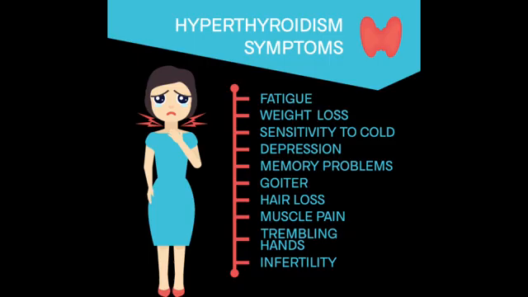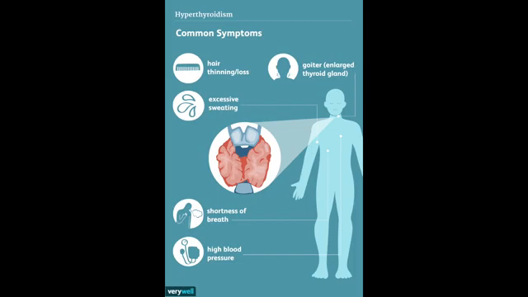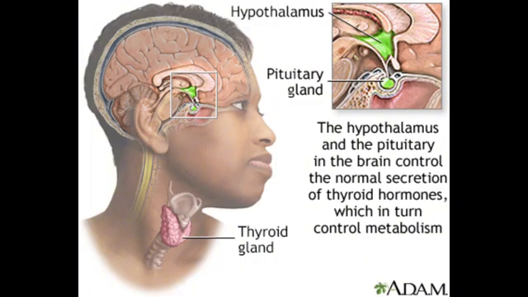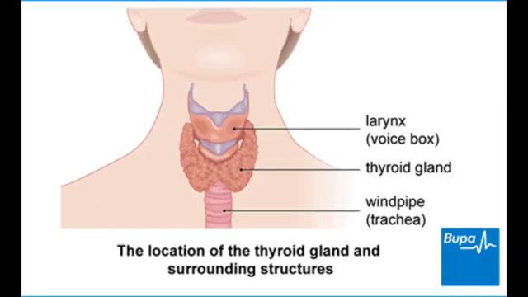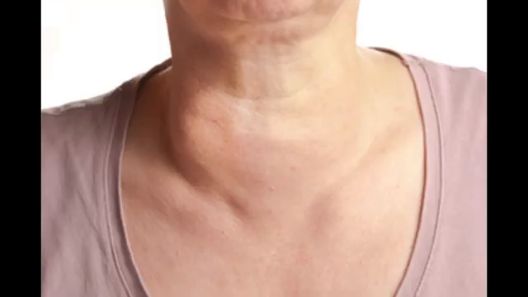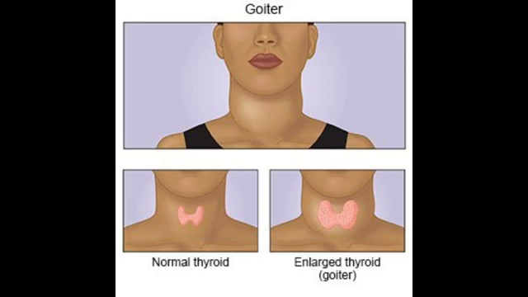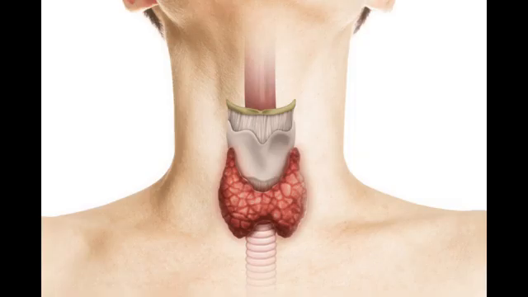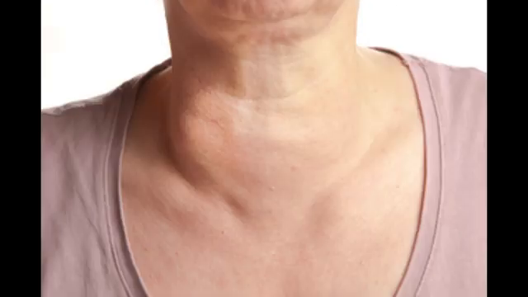They may not be the result of an overactive thyroid gland, but they will need further investigation. It might be useful to make a list of your symptoms, as this can often be helpful in determining the correct diagnosis. Causes of an overactive thyroid. Overactive thyroid, hyperthyroidism, occurs when your thyroid gland produces too much of the thyroid hormones thyroxine or triiodothyronine. Overproduction of thyroid hormones can be caused by a number of conditions, which are outlined below.